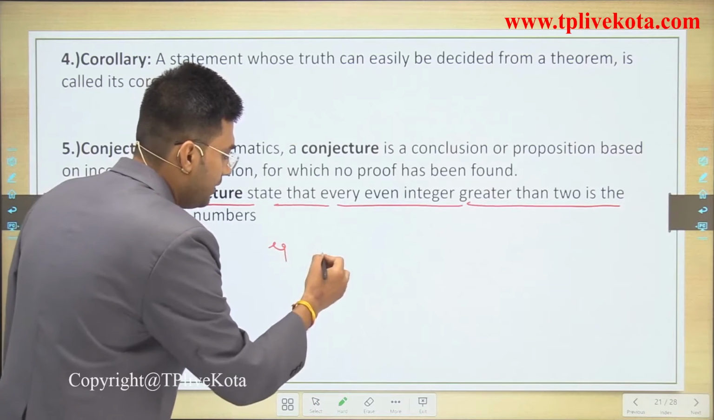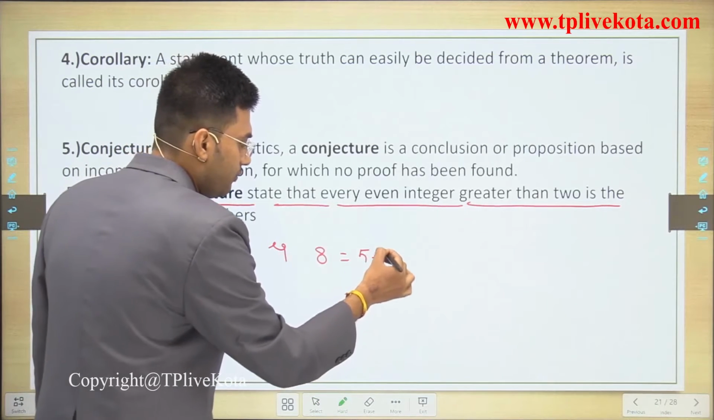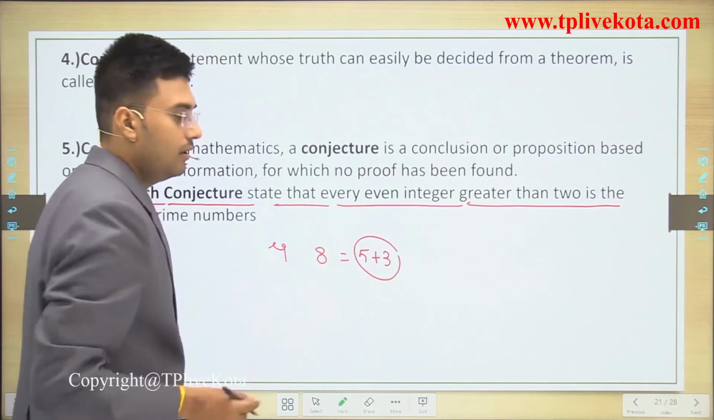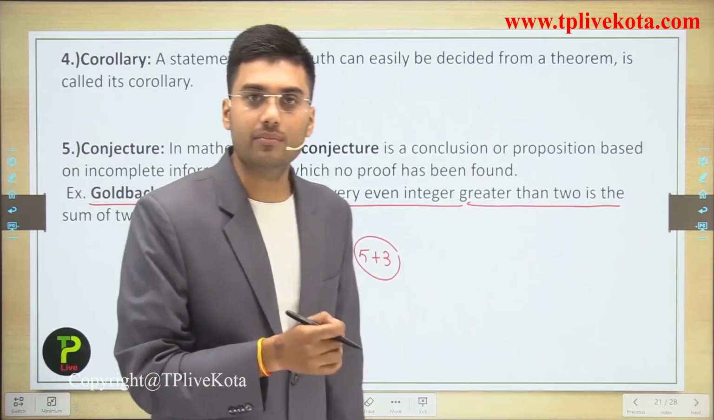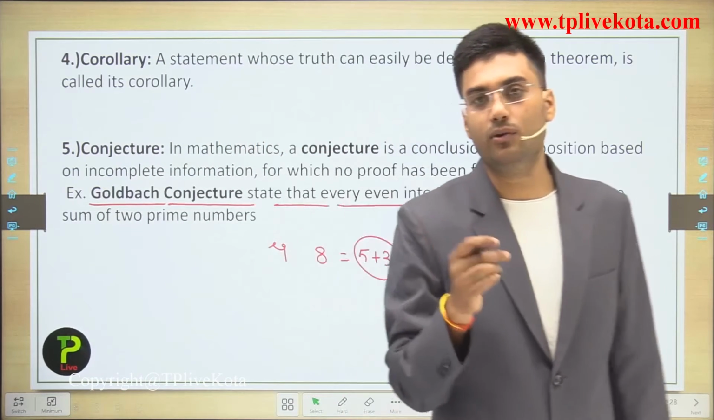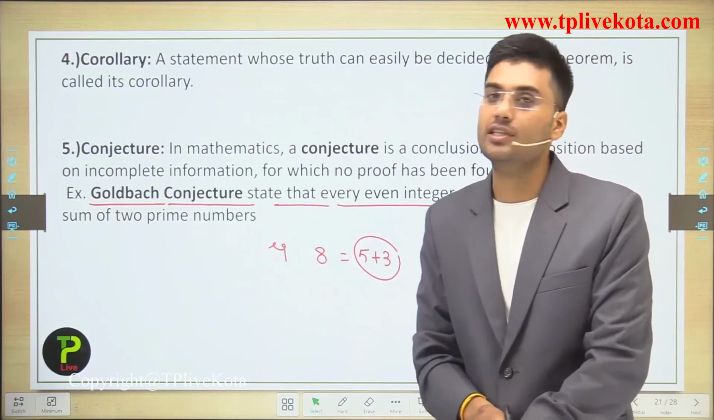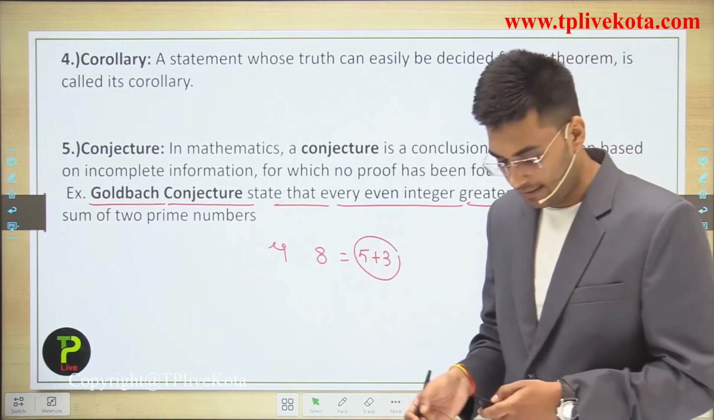For example, 8 is an even number, and we can write it as 5 plus 3. 5 and 3 are prime numbers. So here we can write an even number greater than 2 as a sum of two prime numbers. So after the conjectures, let's move to the next, and the next is